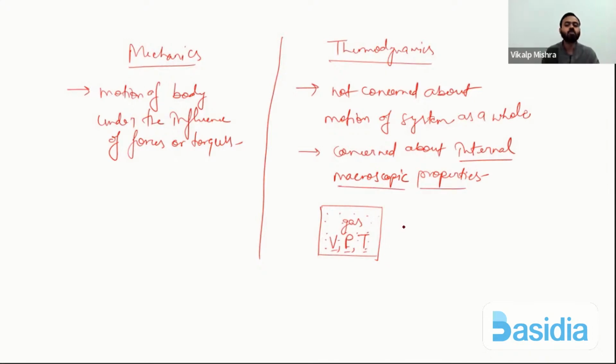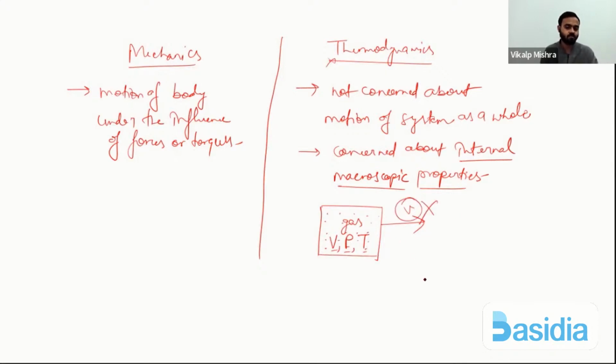So if you are moving a system, like a gas in a rigid container which has some volume, some fixed pressure, some temperature, and you move it with some velocity, thermodynamics will not change. Because in thermodynamics, we are not dealing with the velocity of the system as a whole.